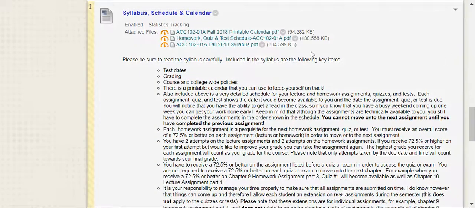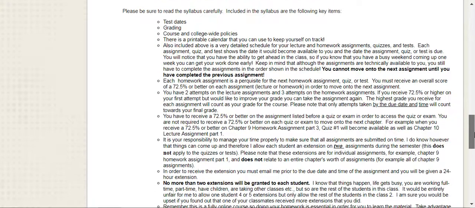This is where you're going to find that wonderful printable calendar, the printable homework quiz and test schedule, and the full syllabus that you're wanting to read through before you sign that syllabus agreement form. A couple quick things to point out.